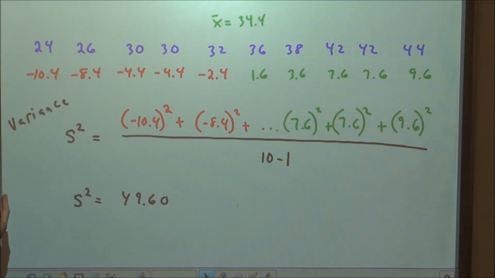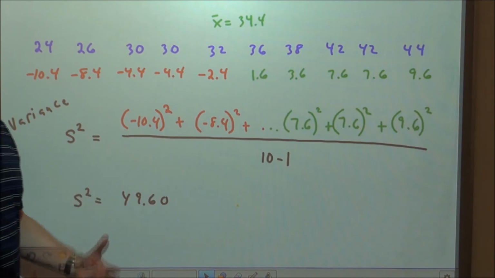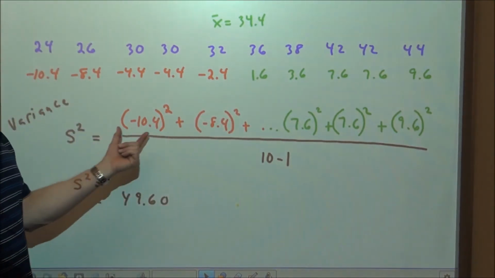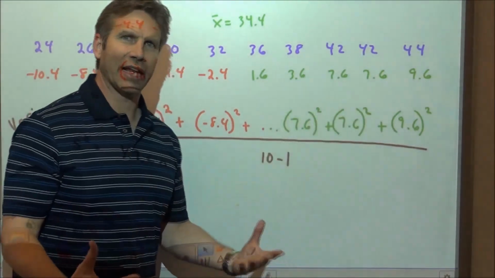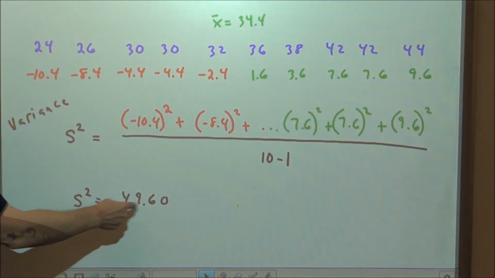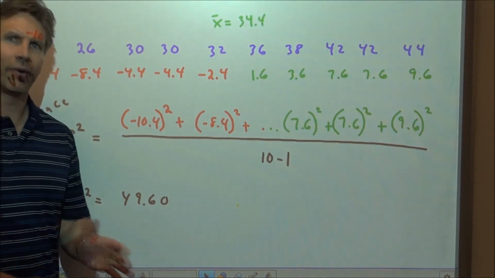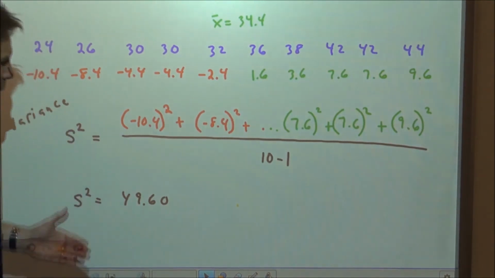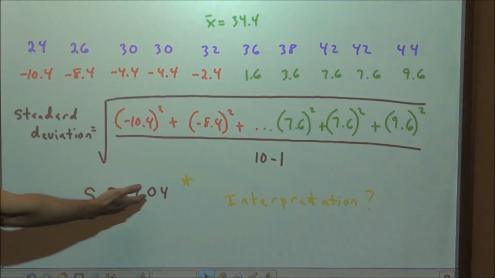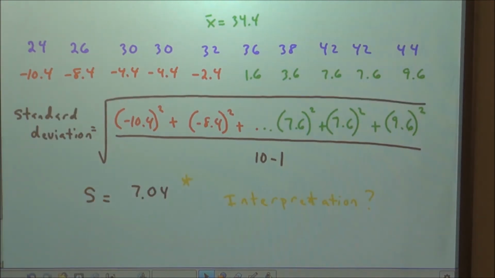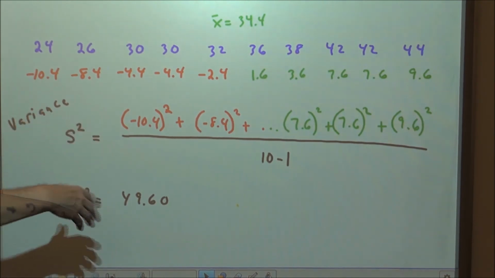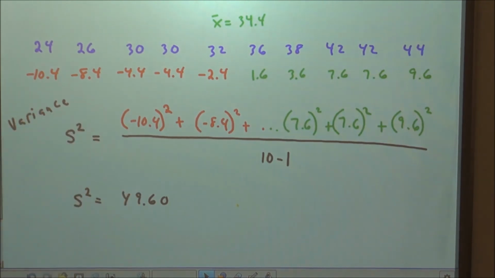And then the variance would be really what happens just before we take the radical of everything. It's after you've squared all the deviations and added them up and divided by one less than the sample size, that number you get, which would have been 49.60, that's your variance. Once you get that, you take the radical of it, and that takes you back to the standard deviation. So the variance is just the square of the standard deviation. The standard deviation is just the square root of the variance.